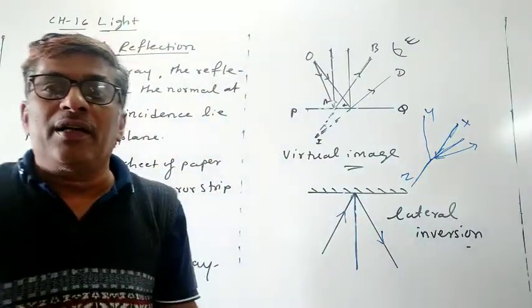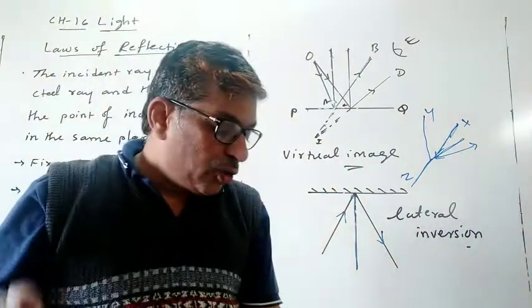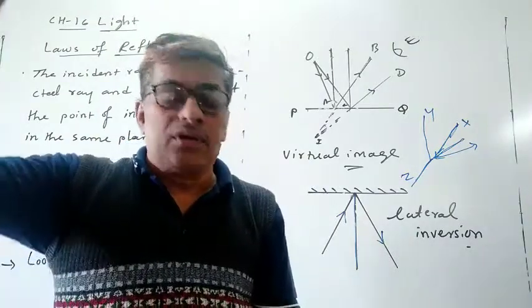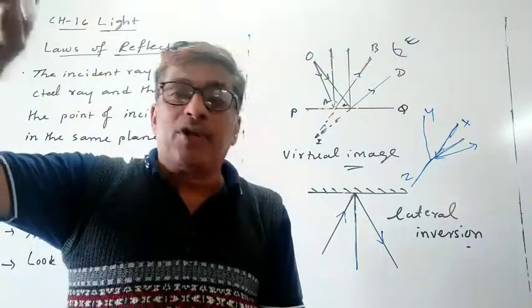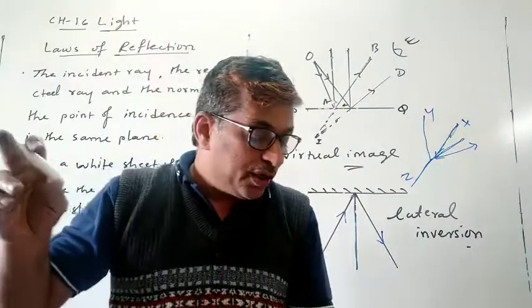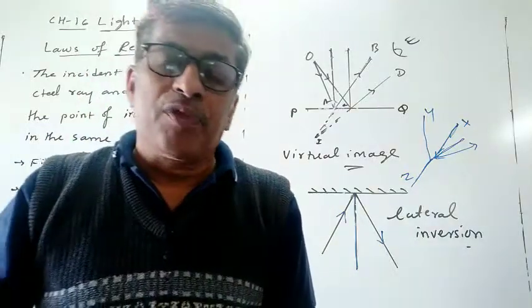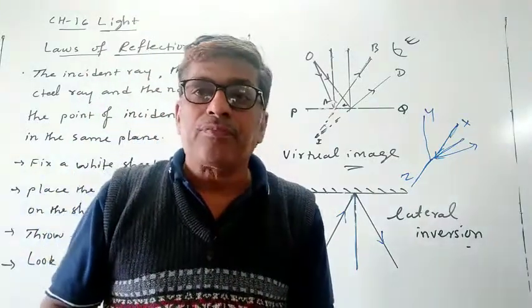And what do you mean by lateral inversion? It is the process in which the left side of the object appears to the right and the right side of the object appears to the left.